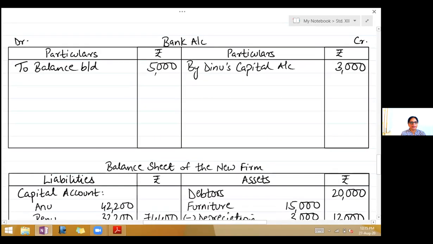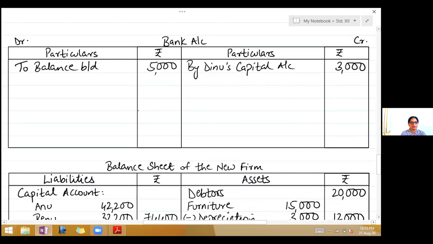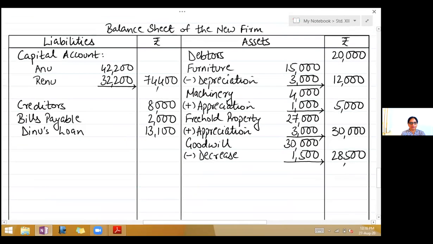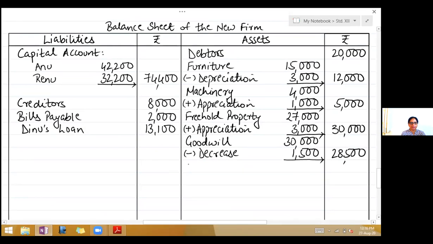We've got one more account to close, that is bank account. So debit is greater. Take the total 5,000. Write it on the credit side, 5,000. Get the balance in bank account. So by balance carried down 2,000. This is balance. Bank is an asset. So you will show that balance on the asset side of the balance sheet. Right, bank 2,000.